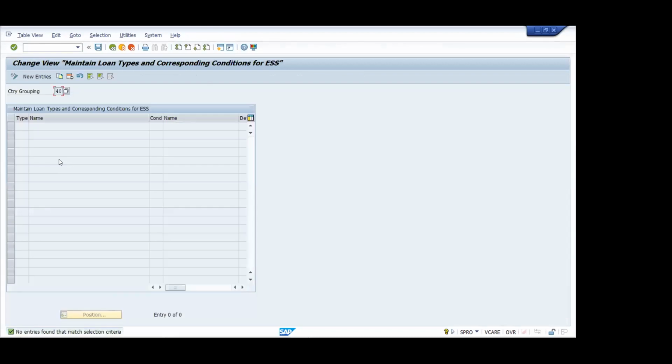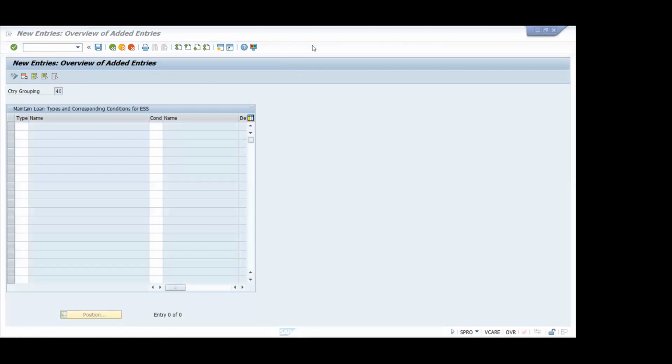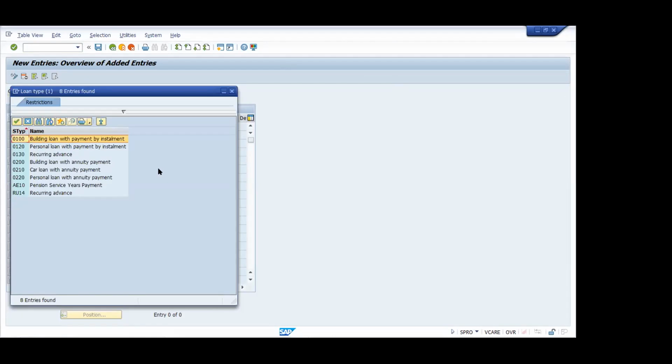So now here you can just click new entries. Whatever you are putting here, the same thing will be reflected in your ESS. Okay, go to loan type, first column. Second one you can try.